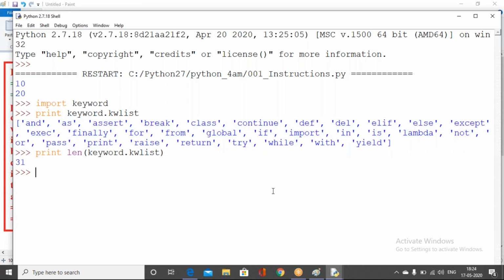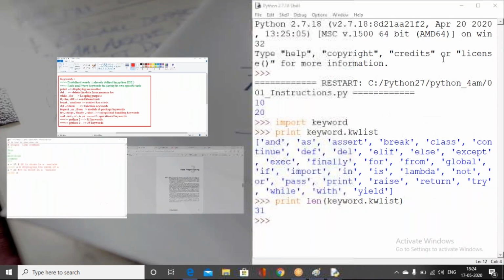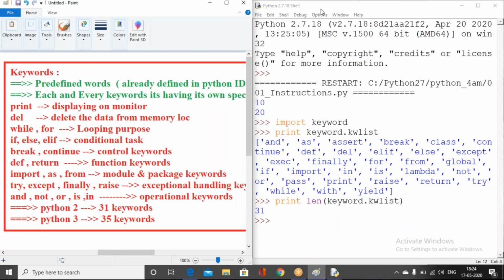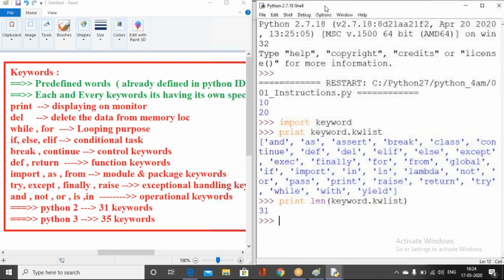I just showed you a few keywords only. You can take a screenshot of this one also. Janvi, Praveen, you can take the screenshot of this one also.